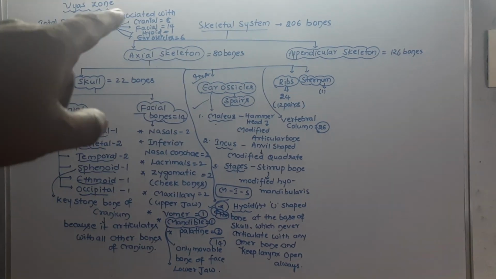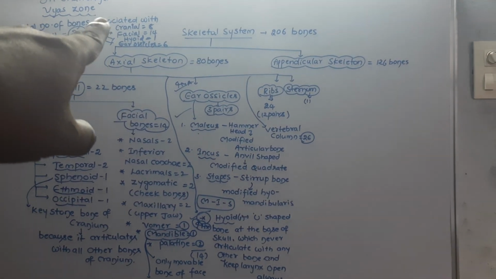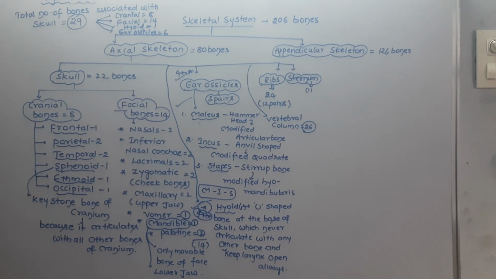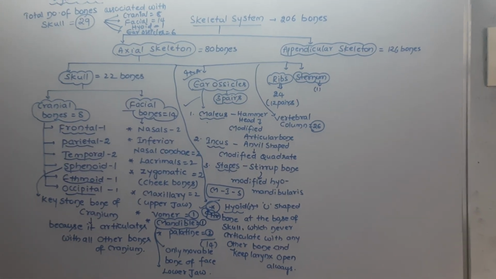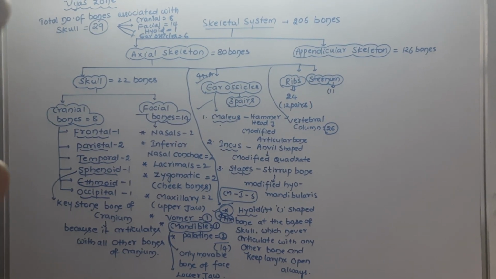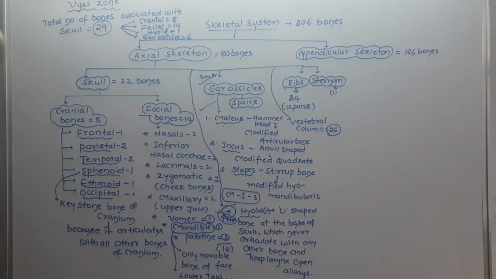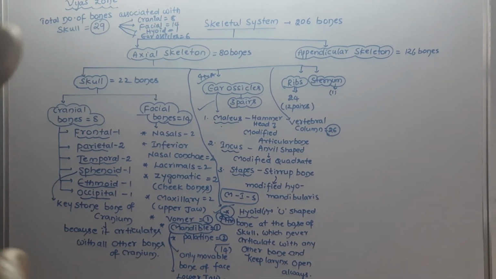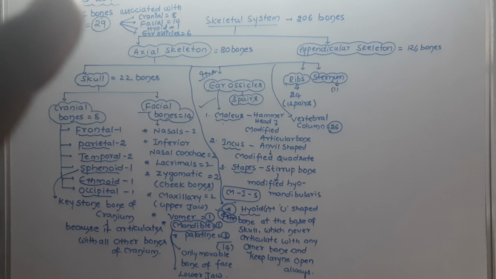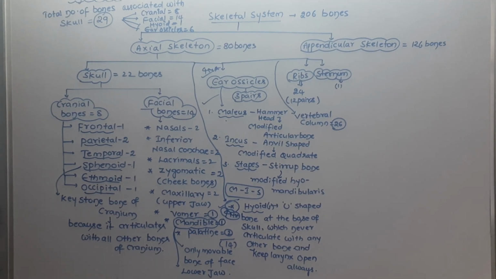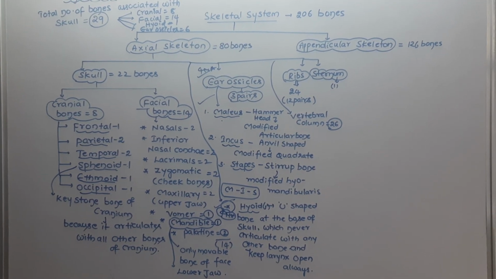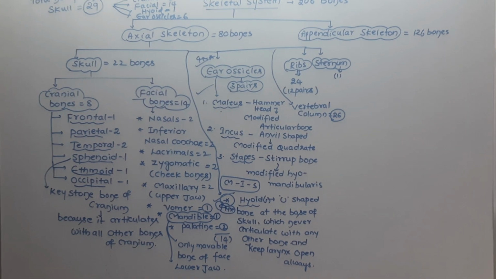That's all. Let us see the question again. What are the bones that are associated with the skull? Cranial 8, facial 14, hyoid 1, and ear ossicles are 6. Totally 29 bones are associated with the skull. That's important.